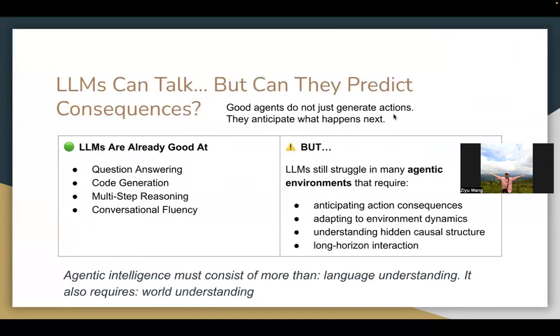Now, LLMs can talk, but can they predict consequences? We know that LLMs are already good at question answering, code generation, multi-step reasoning, as well as conversational fluency. But LLMs still struggle in many agentic environments that require many different things, such as anticipating action consequences, adapting to environment dynamics, understanding hidden causal structure, as well as long horizon interaction. And agentic intelligence must consist of more than language understanding. It also requires world understanding. And good agents do not just generate actions, they anticipate what happens next.